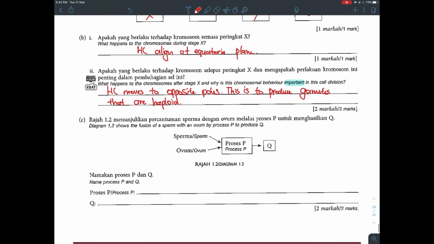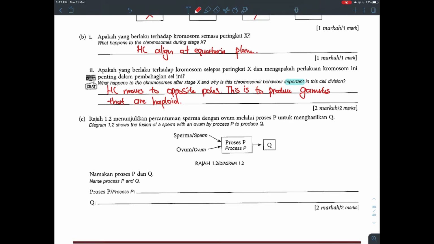Okay. Now, next, name process P and Q. So you can see sperm and ovum combine to each other. That's the process that we learned before since last time. It's called fertilization. So when sperm and ovum undergo fertilization, what do they form? They form a zygote. Okay, so Q is the zygote.